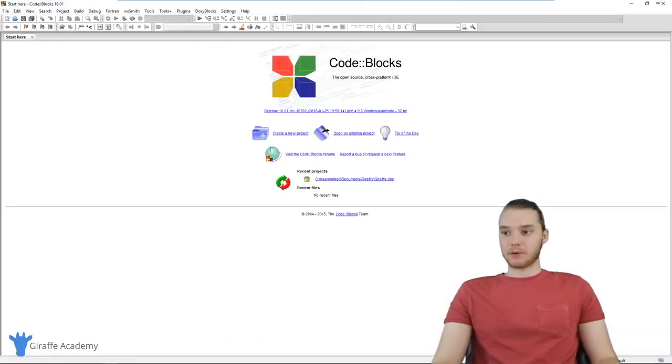And you can see over here, I just opened up CodeBlocks. And in the next tutorial, we're going to talk about how to set up your first CodeBlocks project and get started writing C++.